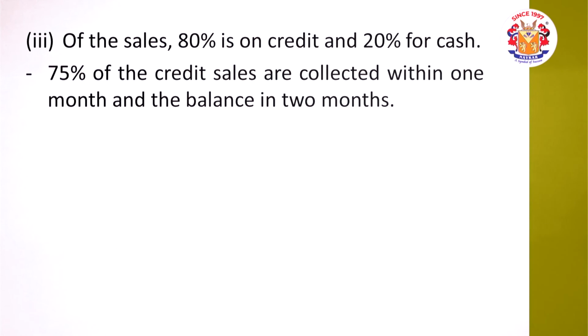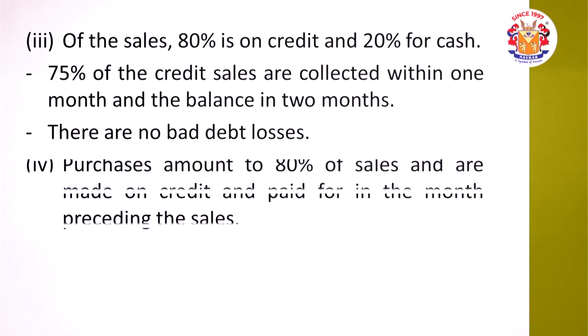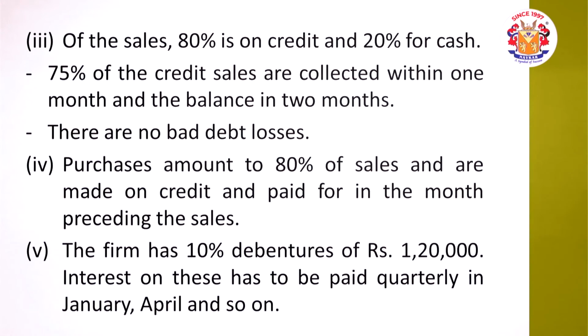Accordingly, we are required to show that of the sales 80% is on credit and 20% is for cash. Of the credit sales, there is a bifurcation: 75% is collected within 1 month and the balance is collected in 2 months. Remaining information will be useful later on. Purchases amount to 80% of the sales and are made on credit and paid in the month preceding the sales. That adjustment I will explain later on. Interest has already been explained.